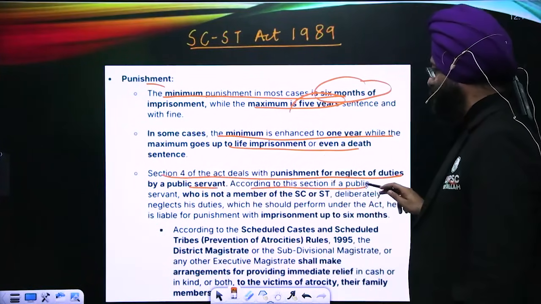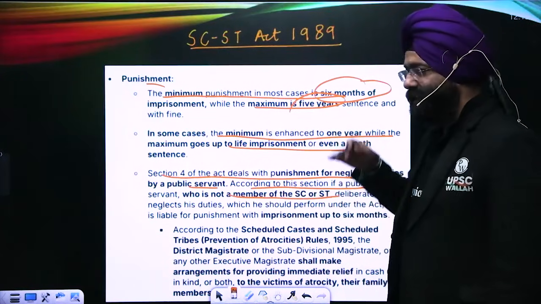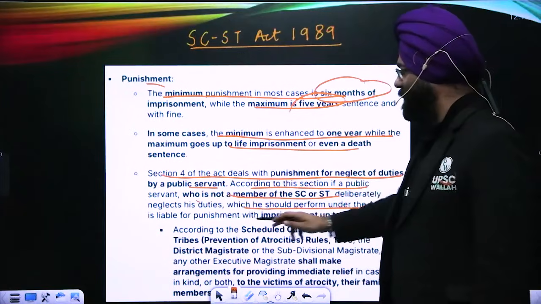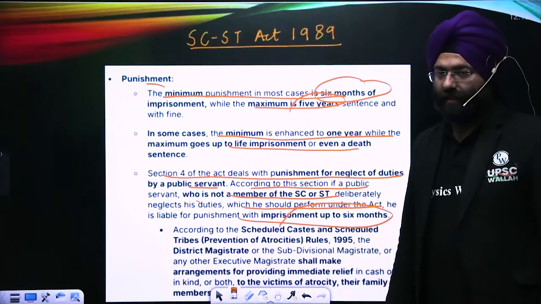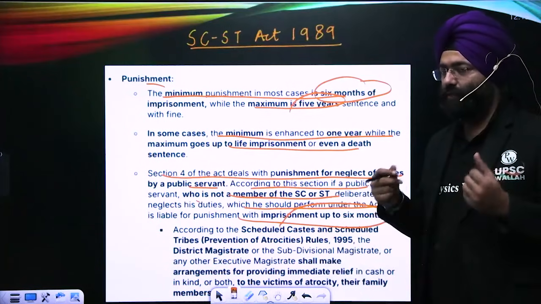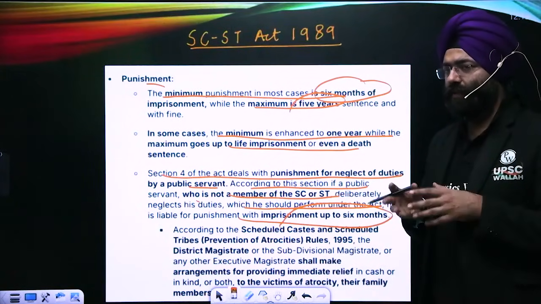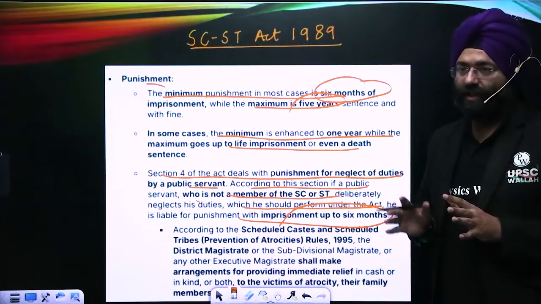According to this section, if the public servant is not a member of the SC and ST and deliberately neglects the duties which he should perform, then he can be punished with imprisonment of 6 months. So this is again a very holistic provision which is protecting the Scheduled Caste and the Scheduled Tribe from the problems, atrocities and discrimination that they have been facing through centuries.